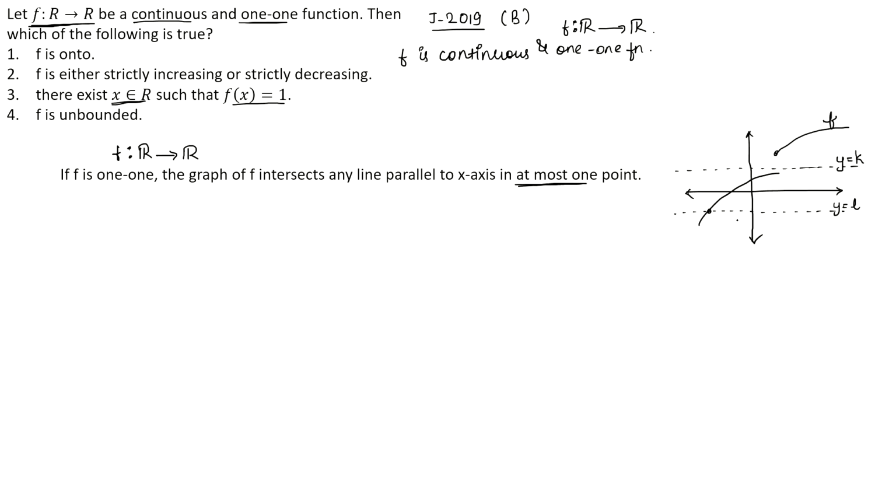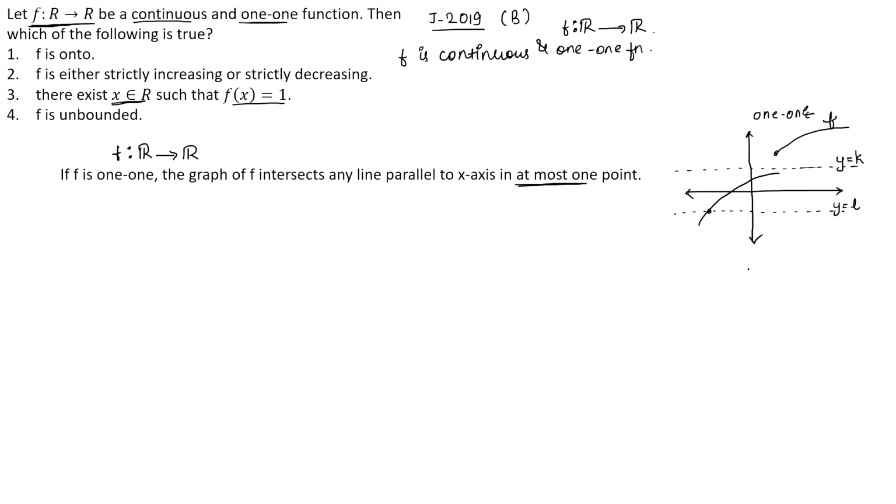Whichever line parallel to x-axis we take, either it will be intersecting the graph at 1 point or it will not be intersecting the graph at any point. So basically any line parallel to x-axis is intersecting the graph of f at most 1 point. Therefore this function is a 1-1 function.